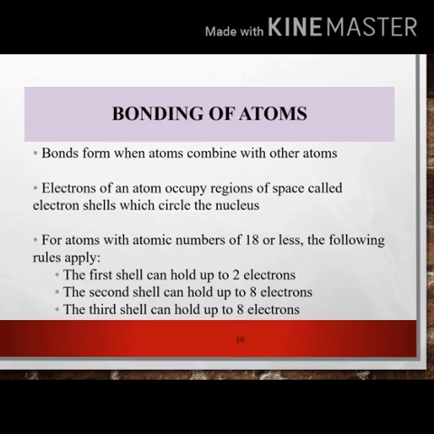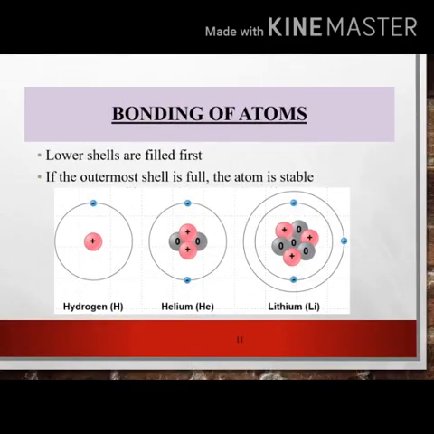There are some examples of atoms. First is hydrogen, the atomic number is 1. Second is helium, the atomic number is 2. The third element is lithium, and the atomic number of lithium is 3.